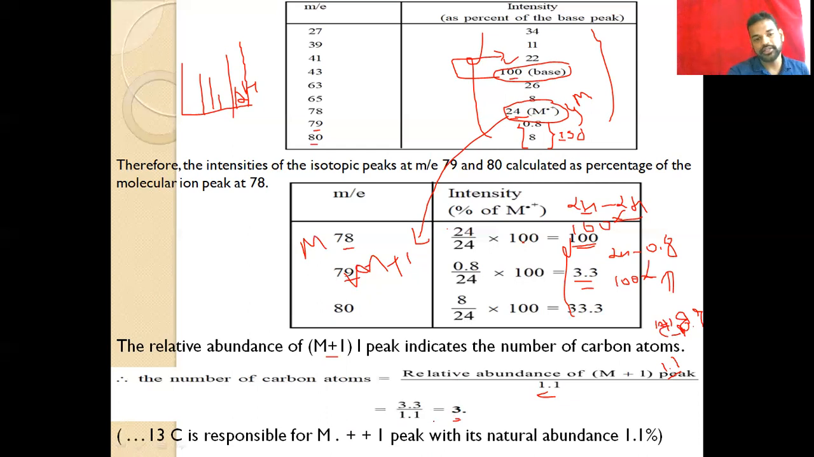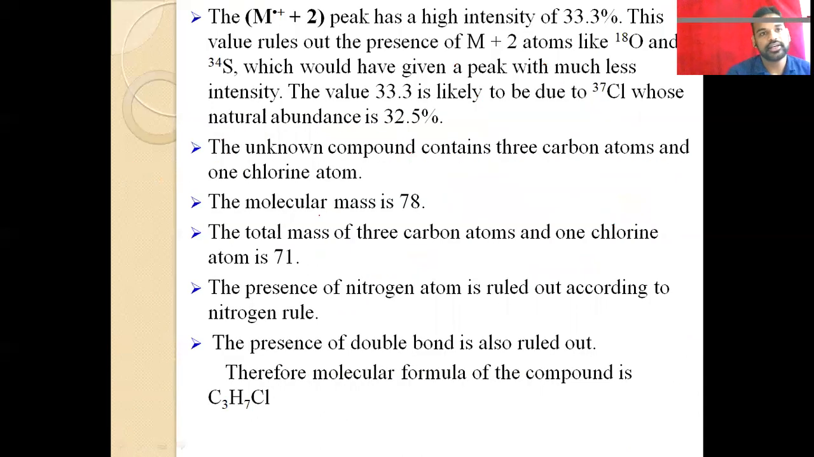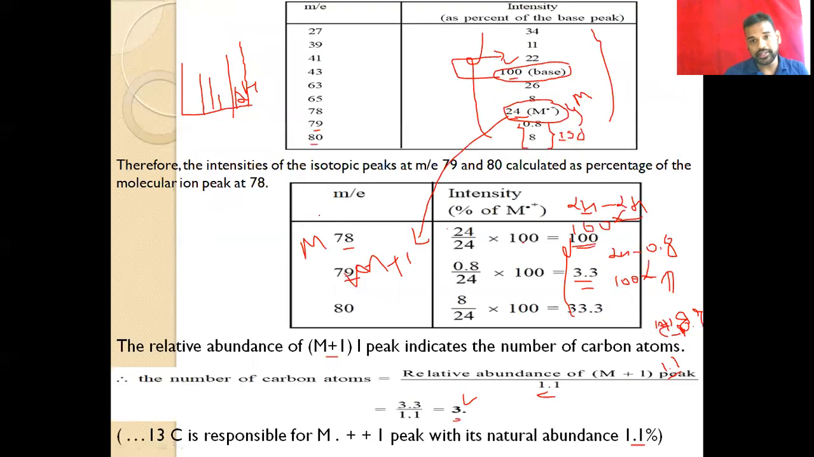So carbon 13 is responsible for the M plus 1 peak, and its natural abundance is 1.1. After this calculation, we can say it may have 3 carbons. Then the M plus 2 peak has a high intensity of 33.3. Here the m/e ratio of 80 has a percentage of intensity of 33.3, the percentage of abundance of 80.